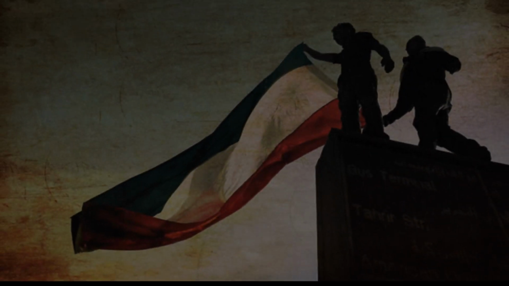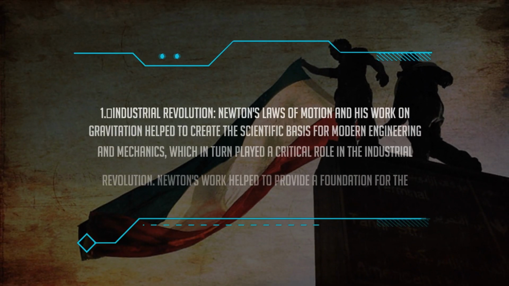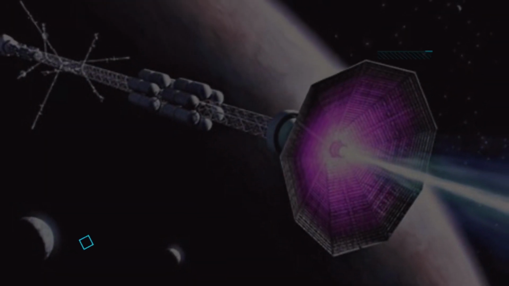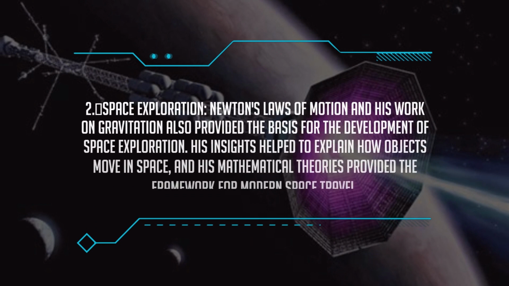For example, 1. Industrial Revolution. Newton's laws of motion and his work on gravitation helped to create the scientific basis for modern engineering and mechanics, which in turn played a critical role in the Industrial Revolution. Newton's work helped to provide a foundation for the development of new technologies such as steam engines, which transformed manufacturing and transportation.